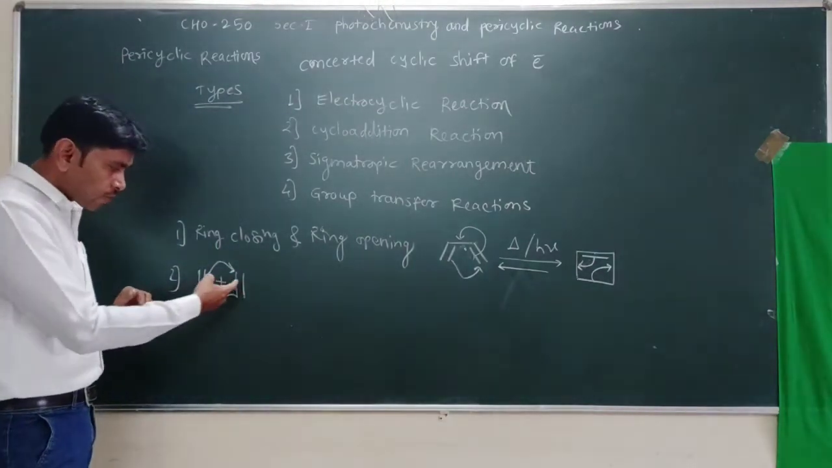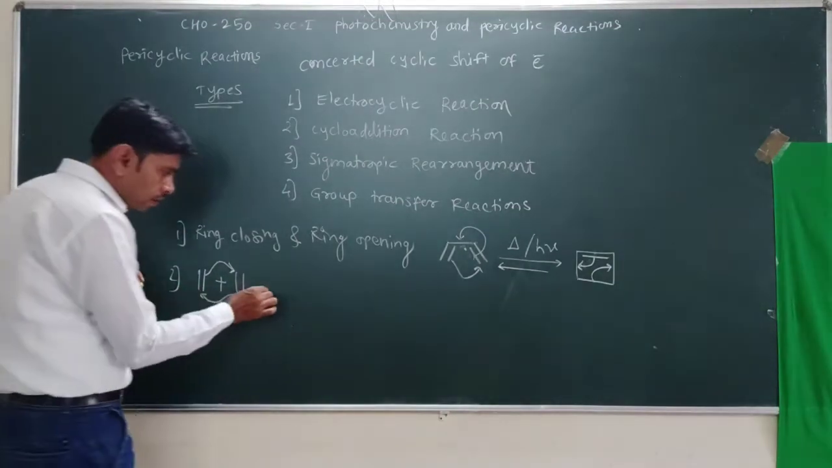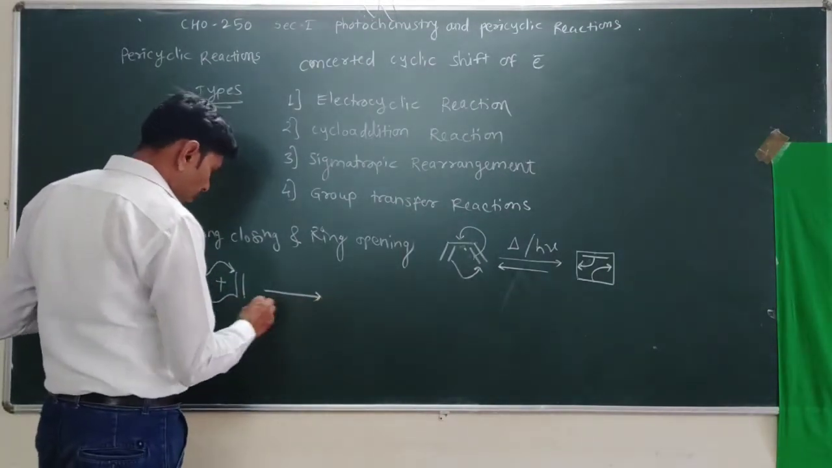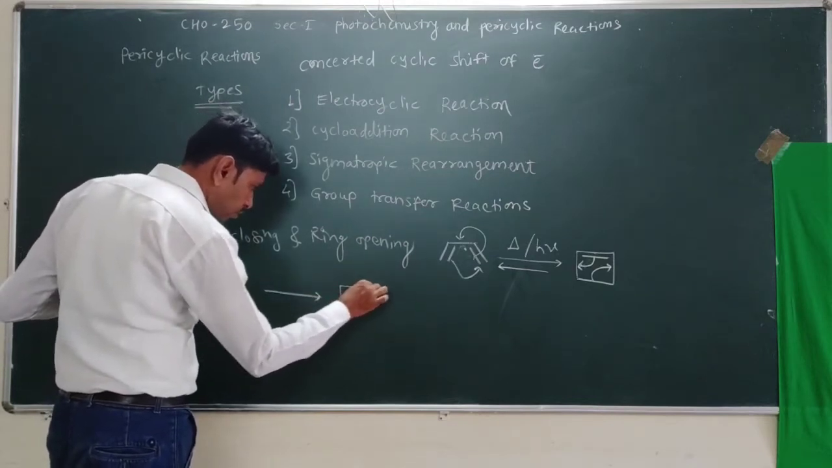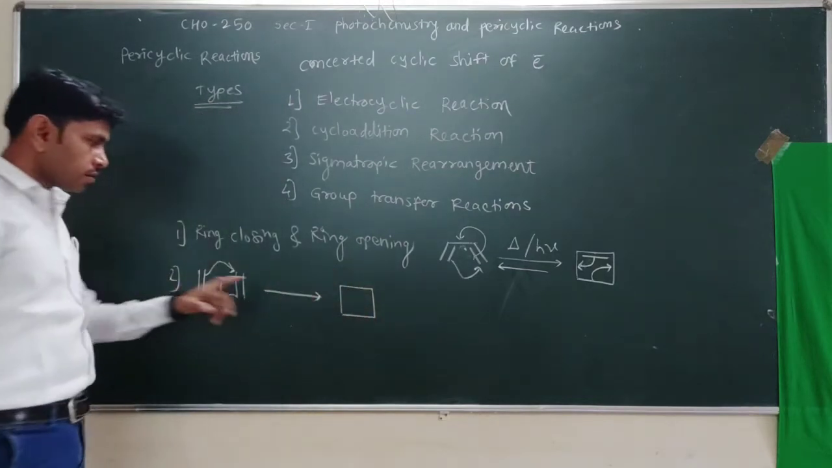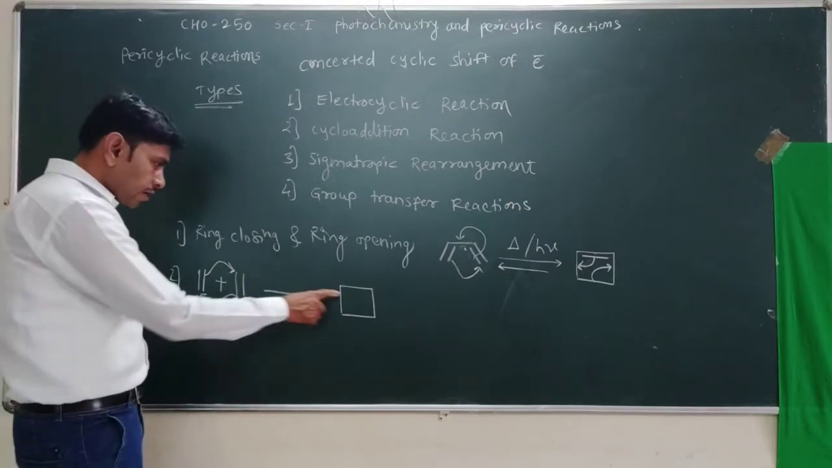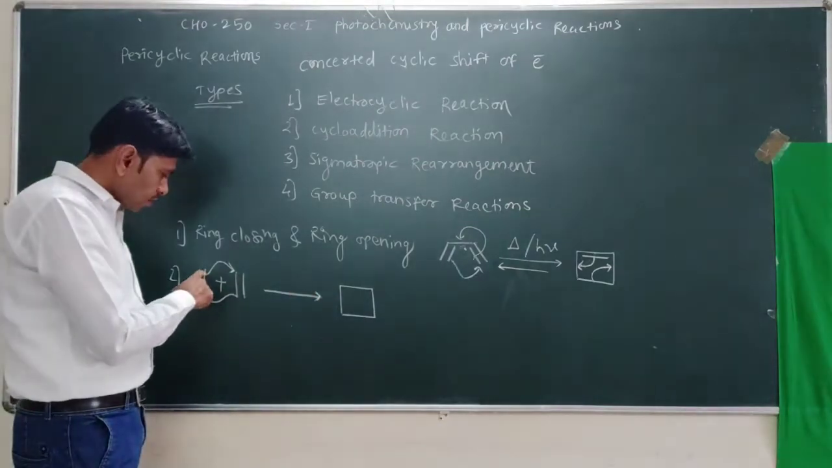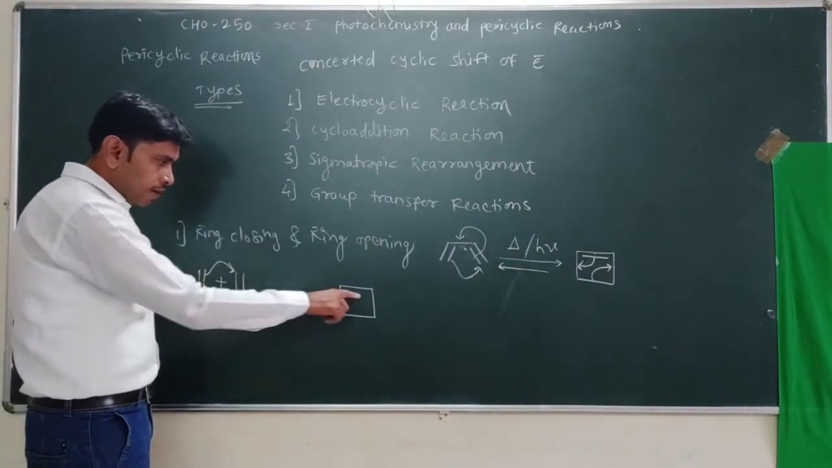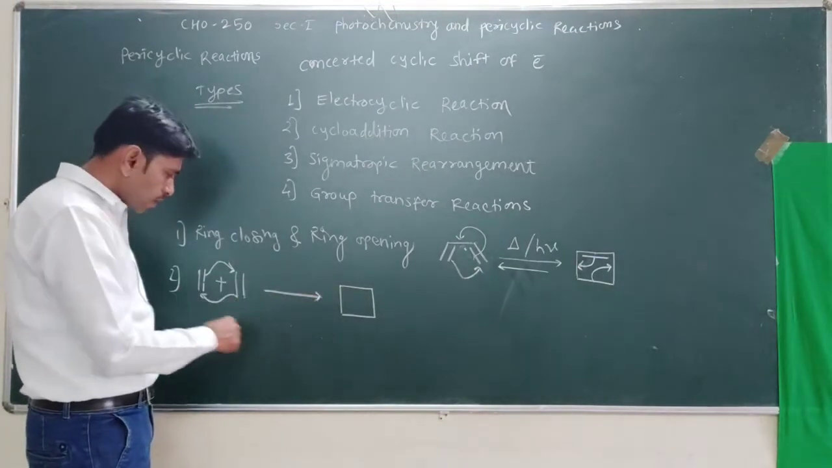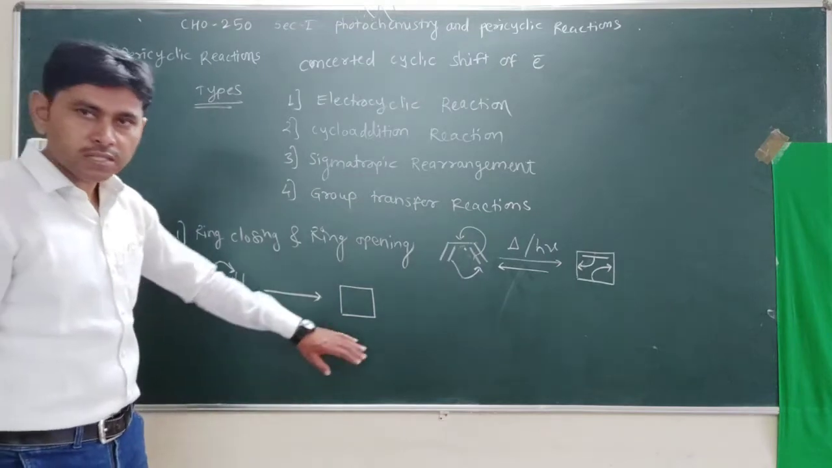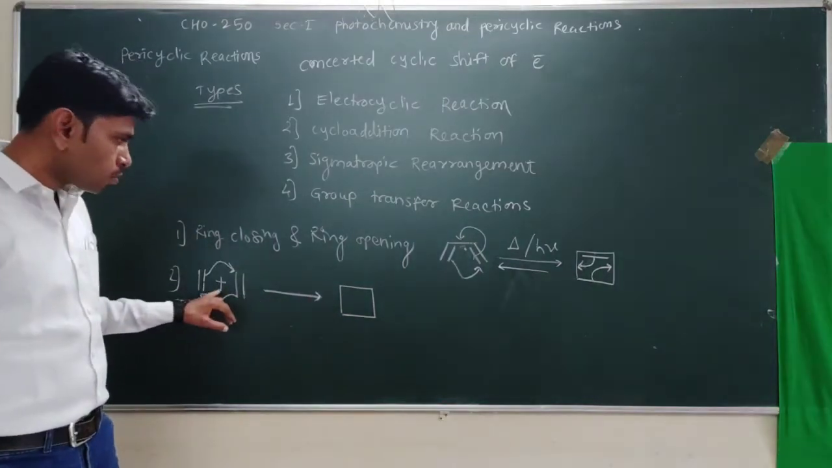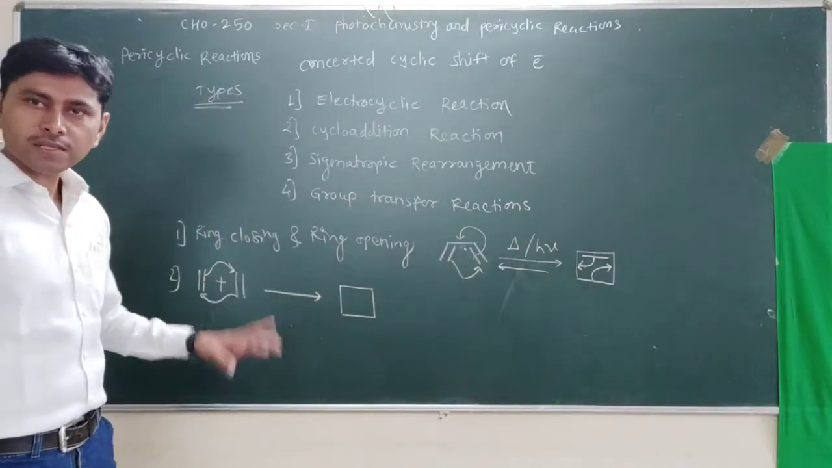Here a pi bond is breaking, and again there is a formation of a cyclic product. Cyclic product formation took place, but in this process a pi bond is broken and another new sigma bond is formed. Here another pi bond is broken, and a new sigma bond is formed. So sigma bonds are formed and pi bonds are broken, and this process took place simultaneously.